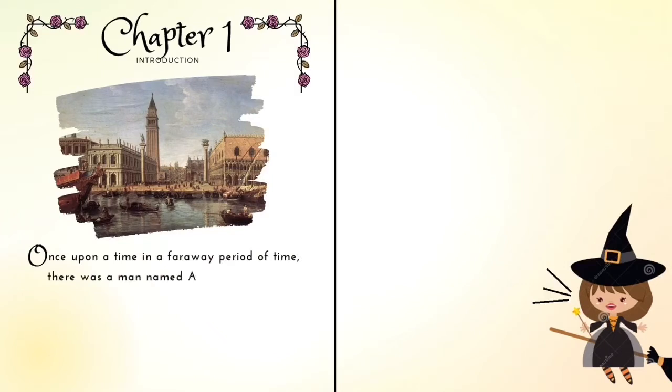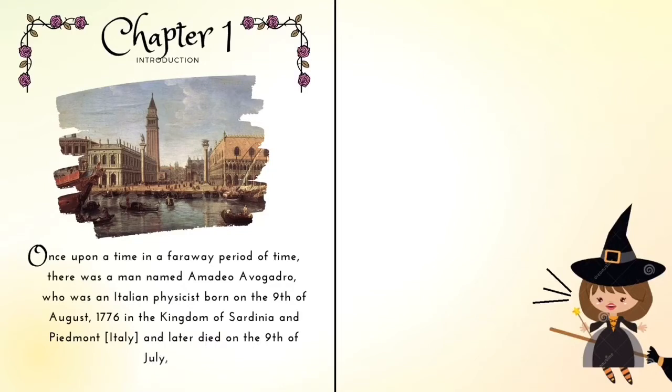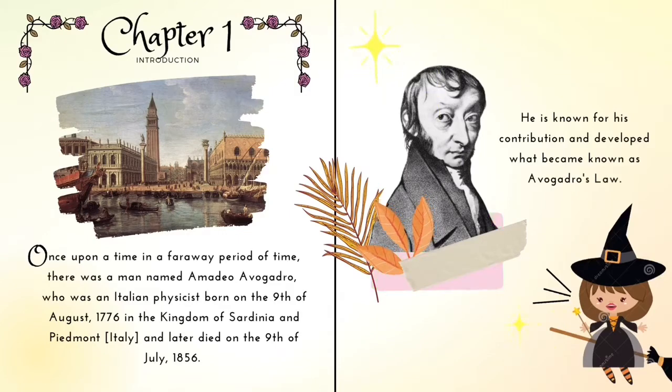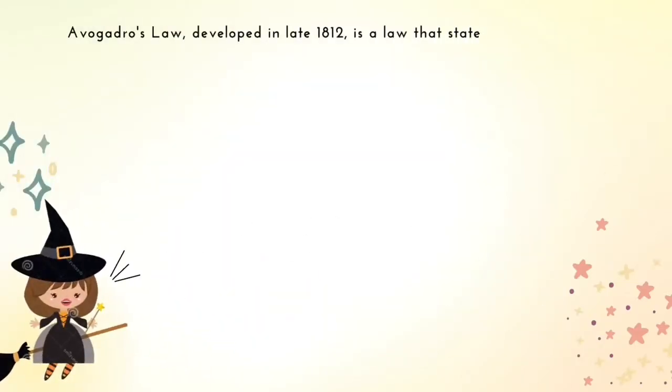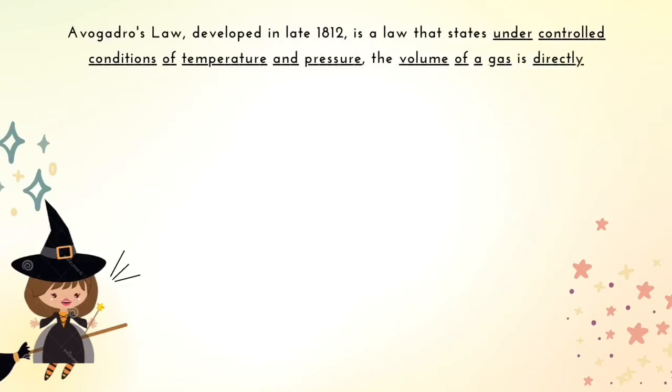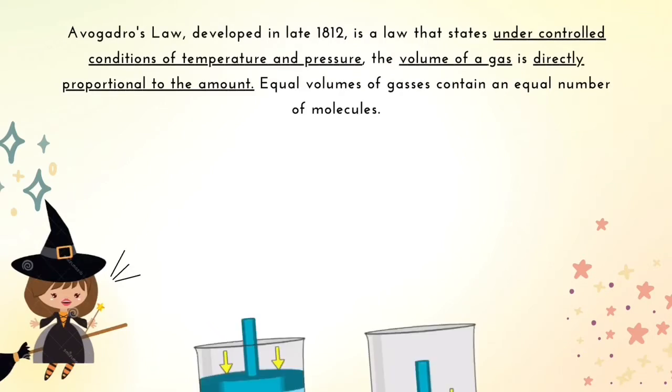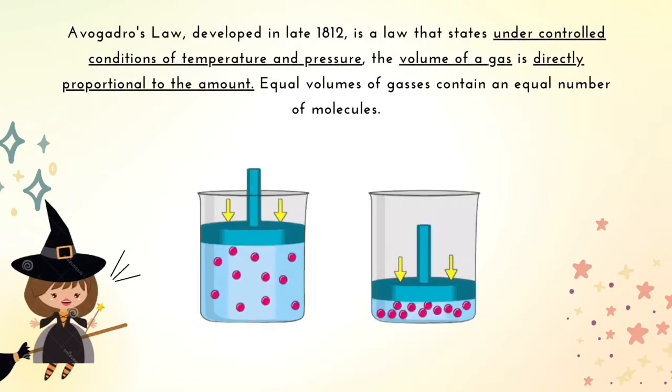Once upon a time, in a far-away period of time, there was a man named Amedeo Avogadro, who was an Italian physicist, born on the 9th of August, 1776, in the Kingdom of Sardinia and Piedmont, Italy, and later died on the 9th of July, 1856. He is known for his contribution and developed what became known as Avogadro's law. Avogadro's law, developed in late 1812, is a law that states under controlled conditions of temperature and pressure, the volume of a gas is directly proportional to the amount. Equal volumes of gases contain an equal number of molecules.